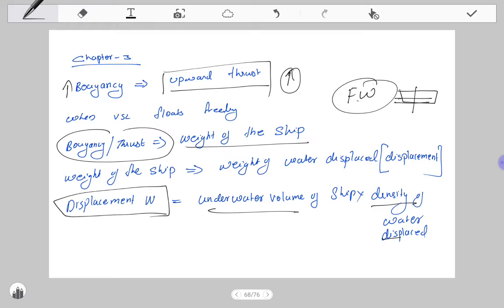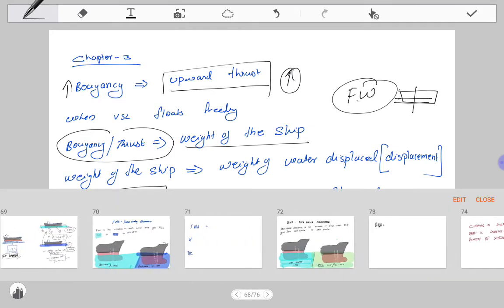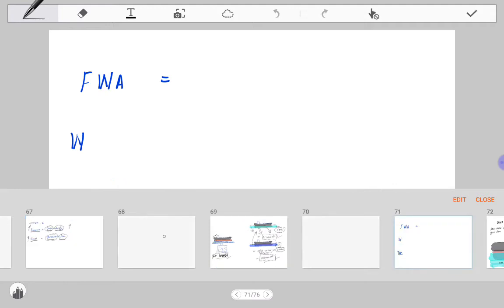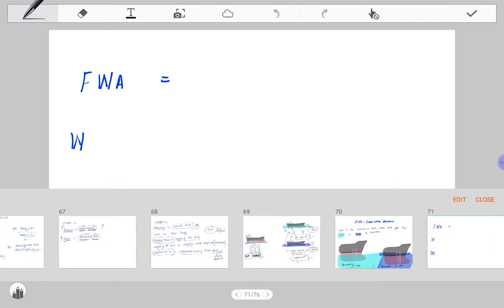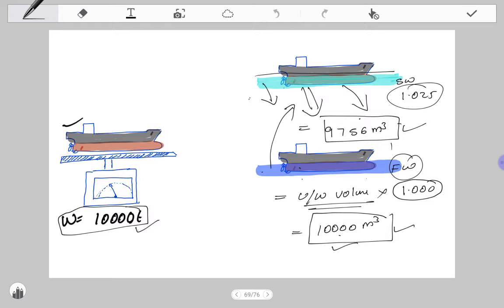So in higher density, the upthrust will be higher. That is why the draft in higher density will be lesser, and in the lower density will be higher. That is how the draft of the vessel changes when the vessel navigates through different density.